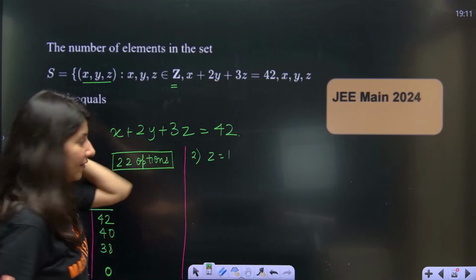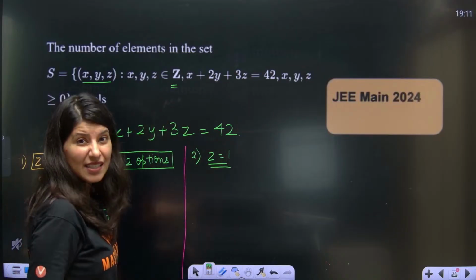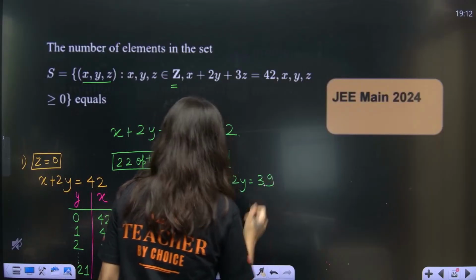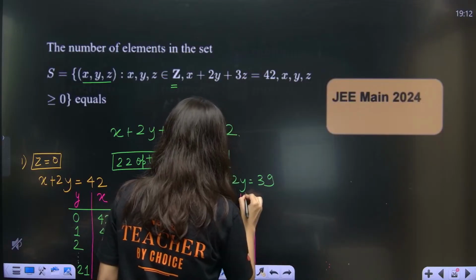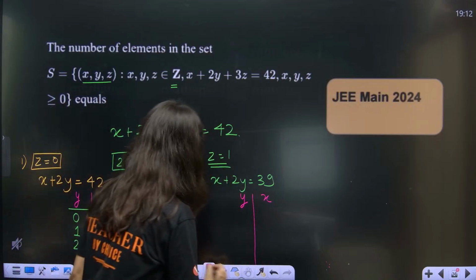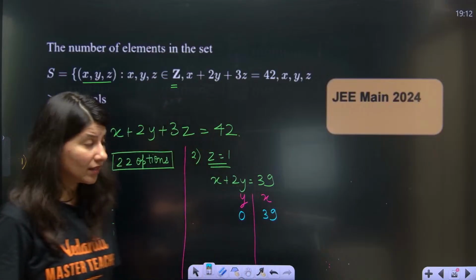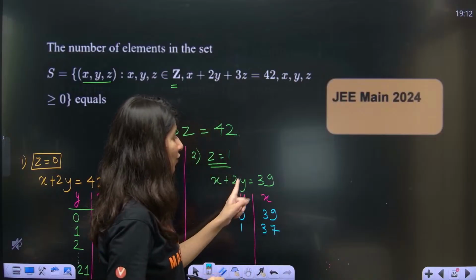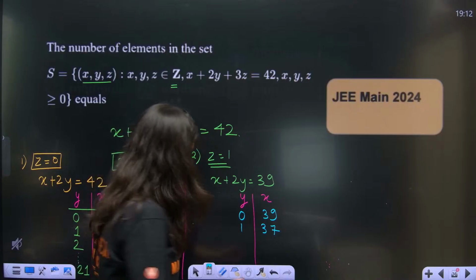Everybody, if z is 1, then what will happen? 42 minus 3, so 39. x plus 2y is equals to 39. Again, let's make a table. This is your y first and this is your x. If your y is 0, x will be 39. Y is 1, so x will be 37. Y is 2, 2 2s are 4, 39 minus 4 is 35. Okay.